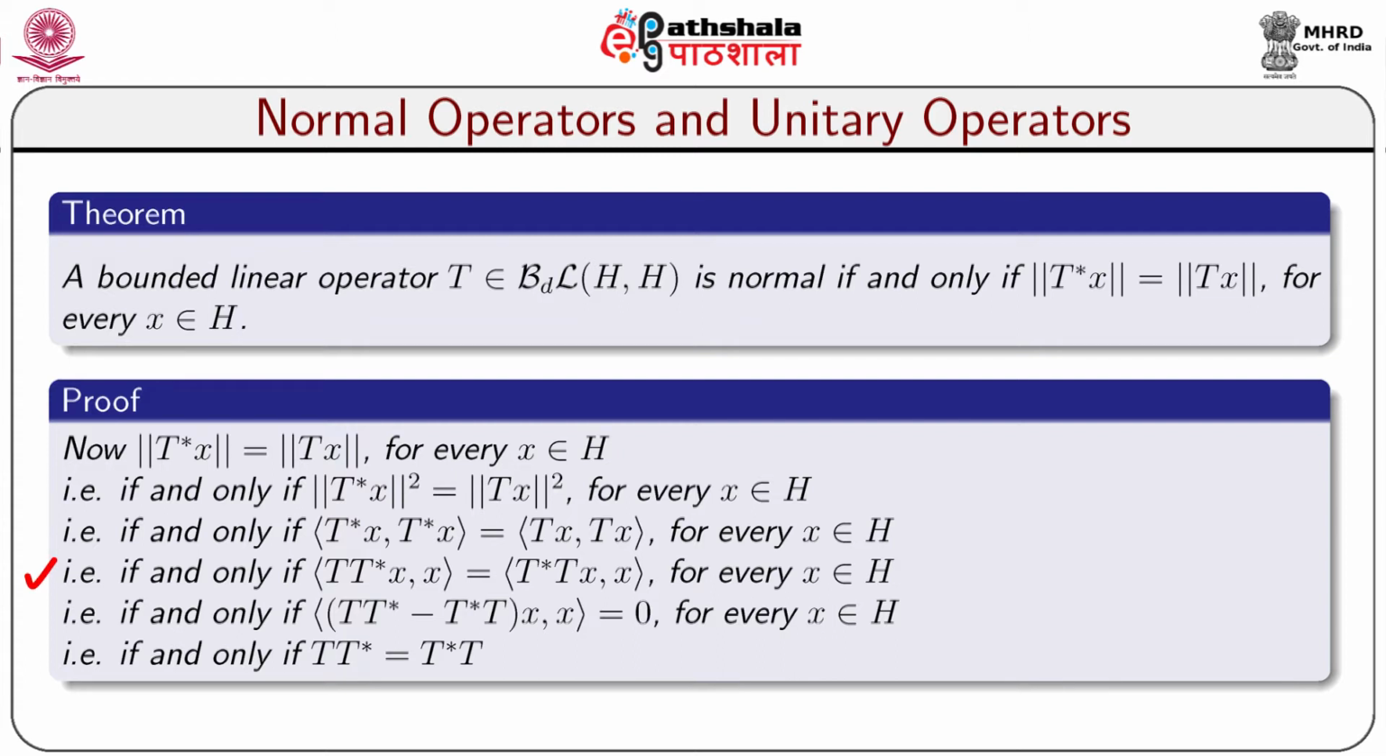That is, if and only if inner product T T star x comma x equals inner product T star T x comma x for every x belongs to H. That is, if and only if inner product T T star minus T star T x comma x equals 0 for every x belongs to H. That is, if and only if T T star minus T star T equals 0 operator. That is, if and only if T T star equals T star T.